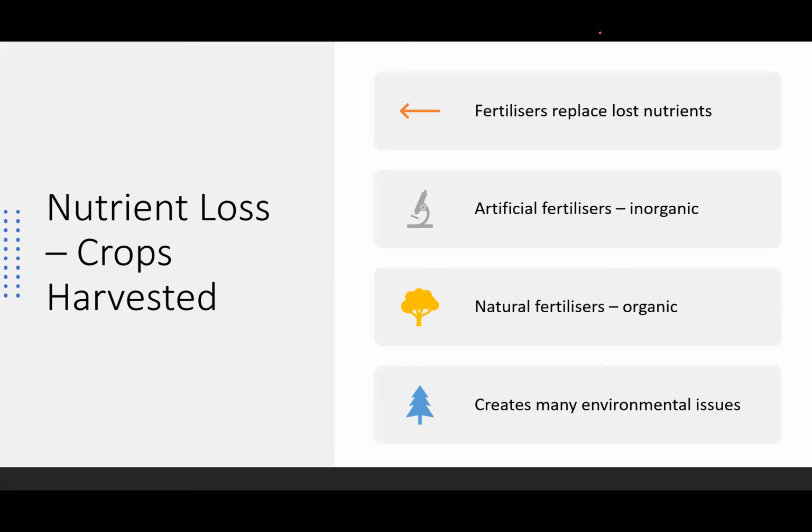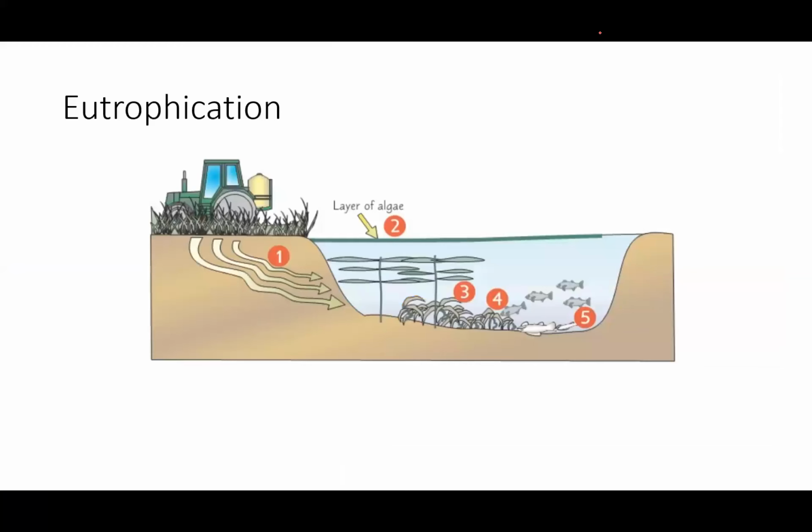So their release into the soil for uptake by plants is more controlled and leaching is less likely. The leaching of phosphate is less likely than the leaching of nitrates because phosphates are less soluble in water. Using fertilizers also changes the balance of nutrients in the soil. Too much of a particular nutrient can cause crops and other plants to die.